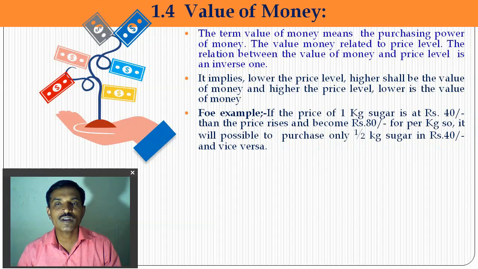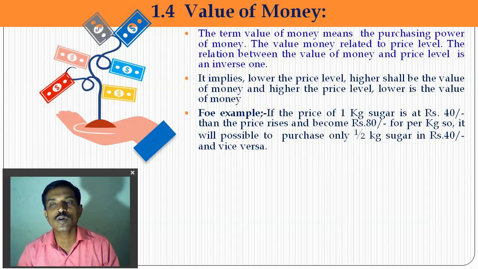For example, if the price of 1 kilogram of sugar is at present 40 rupees per kilogram, and then prices rise to 80 rupees per kilogram, what will happen? It will be possible to purchase only half a kilogram with 40 rupees, and vice versa. So between the value of money and the price level there is an inverse relation.